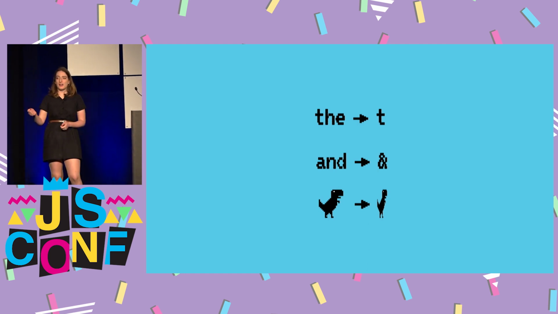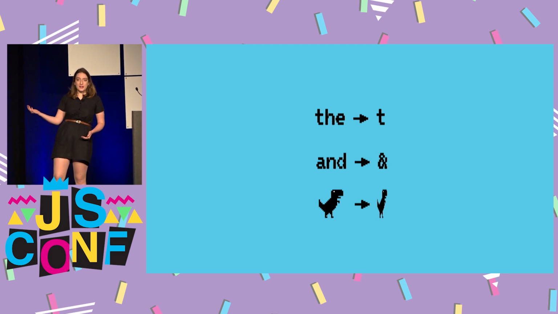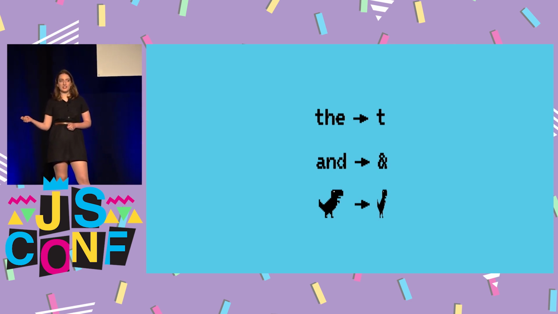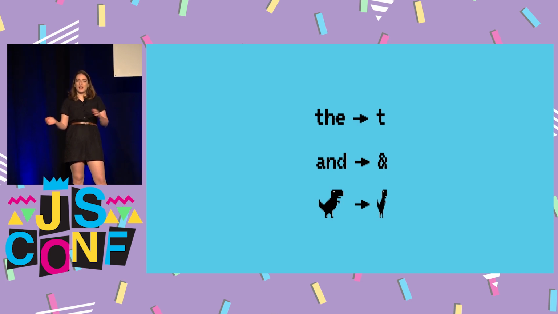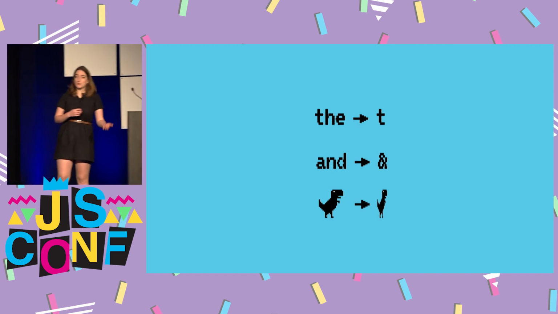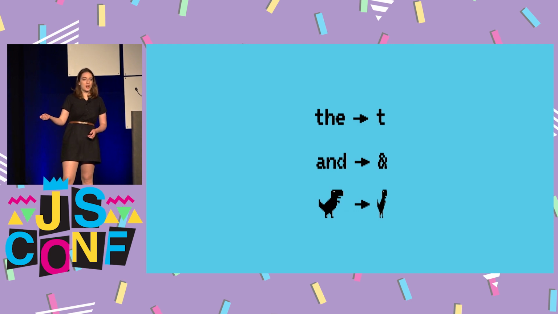So the words "the" and "and" are extremely common in English, and there are a lot of letters in English that aren't used, like everything except for A and I. And so what I decided to do is replace these common words with the single letter variations. So "the" becomes T, "and" becomes ampersand, and so on and so forth. And this is a really easy compression to decompress on the Android side because we know that if we see a single letter on its own that is not A or I, it's clearly supposed to be that other word.